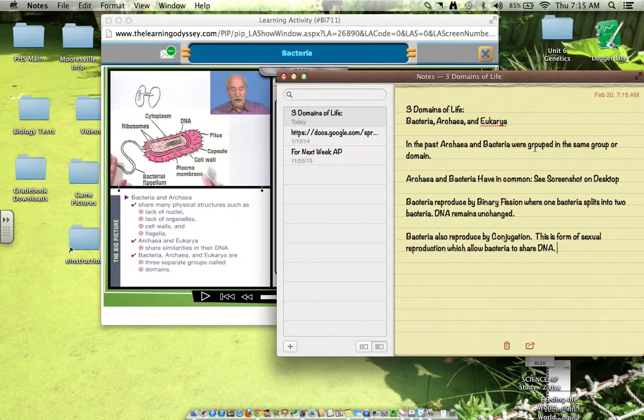You have a couple cells that may have mutated and gotten some new genes that allow them to be antibiotic resistant. Well, it spreads those genes and those genetics through this conjugation to other bacteria. But it's very cool because that makes bacteria able to reproduce in multiple ways. If you just have one, it can reproduce by this and make many more. Or if you have tons of bacteria, they could also reproduce by conjugation where they share their DNA and can mutate on you and evolve.